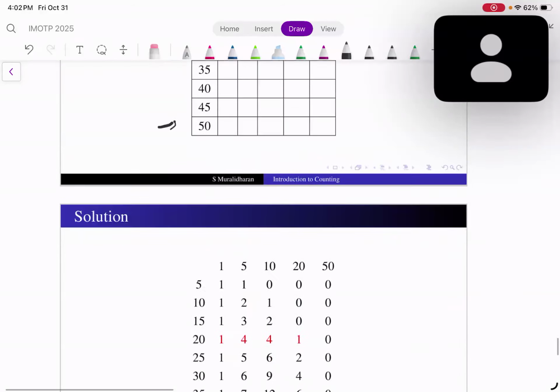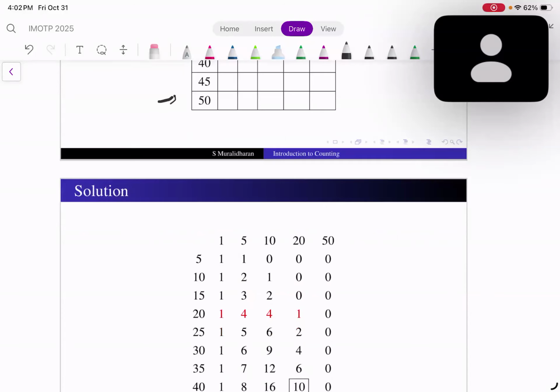Suppose I use one 5 rupee note. I'm going to give change for 5 rupees. How many ways can I do that? I can give 5 1 rupee notes or 1 5 rupee note, correct? That's the only way.